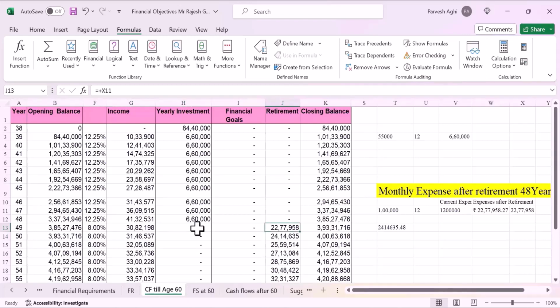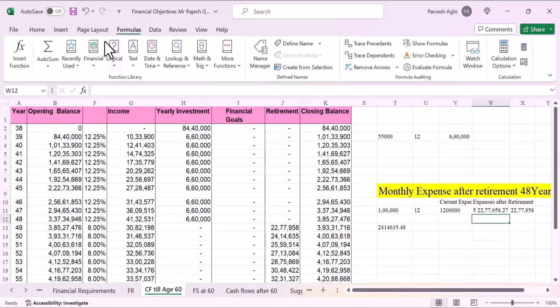His expenditure we have considered here is his yearly expenditure. How have we calculated it? When we discussed his case, he's spending 1 lakh rupees per month, which for 12 months is 12 lakhs. Then we calculated that his total expenditure after the retirement would be 22 lakhs 77,958 yearly. We have assumed an inflation of 6% for 11 years, so we calculated the future value. We can do the calculation again here.